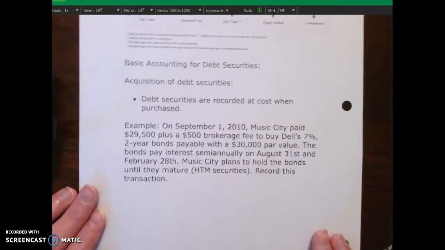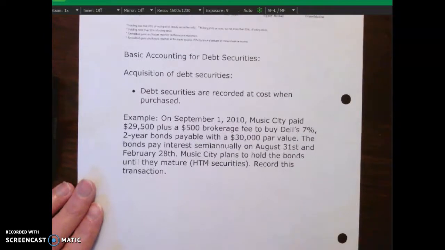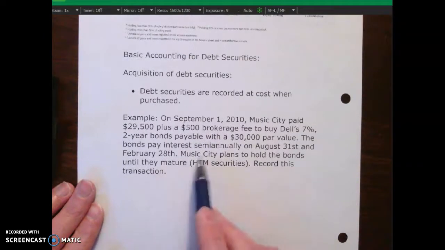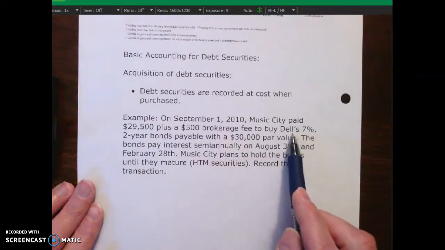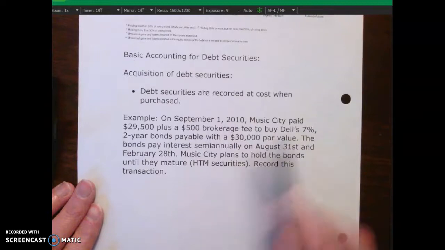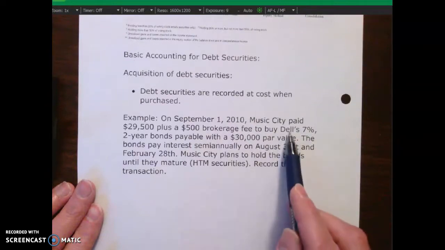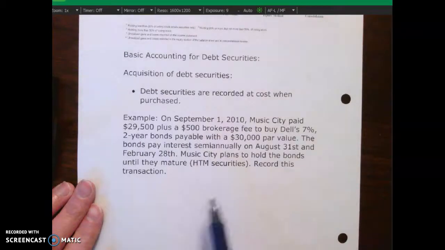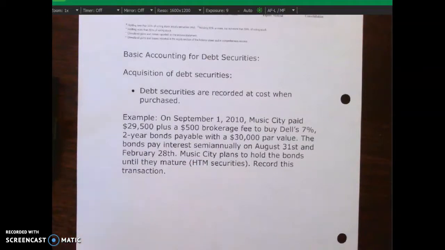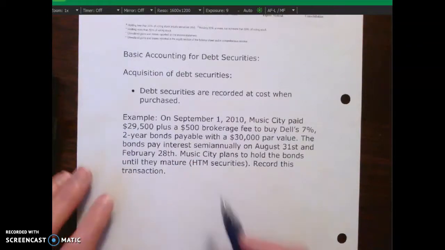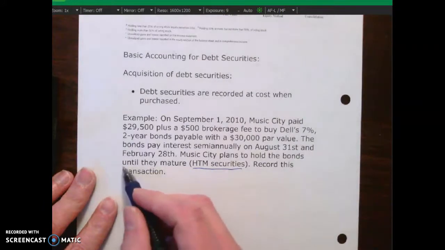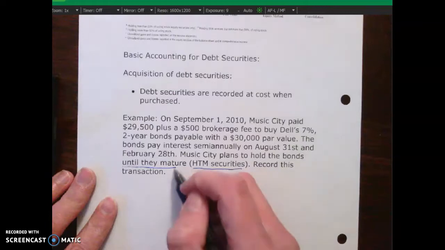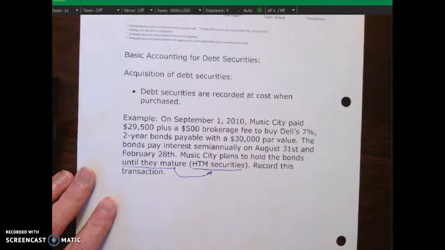Record this transaction. So we're recording this transaction for Music City. For Music City, purchasing Dell's bonds is going to be an asset. Okay, so for Dell, it's a bonds payable. That's a liability. But for Music City, we're buying these bonds, and so this becomes an asset for us. Okay, this HTM means held to maturity. So that's why it's saying right over here, until they mature, that means the HTM, held to maturity.